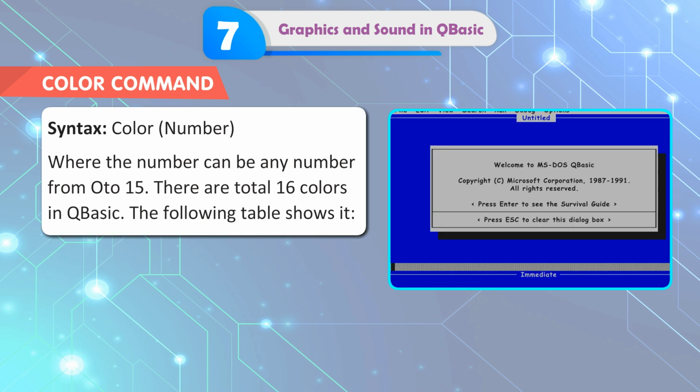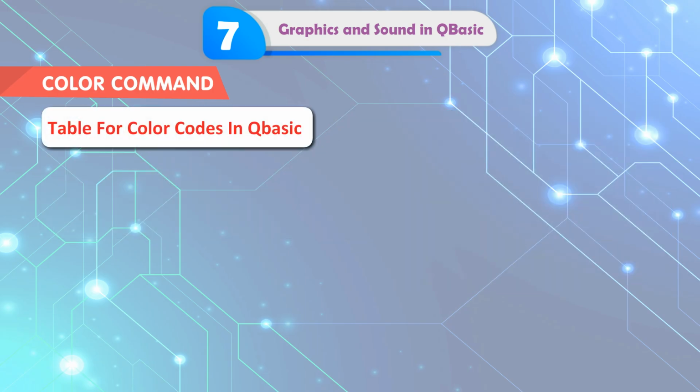Syntax: COLOR number, where the number can be any number from 0 to 15. There are a total of 16 colors in QBasic. The following table shows it. Table for color codes in QBasic.